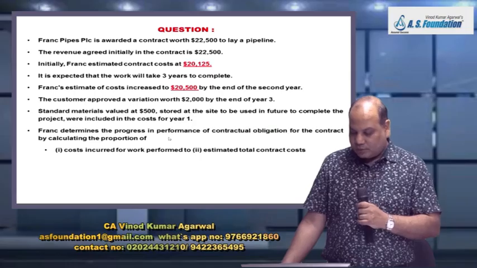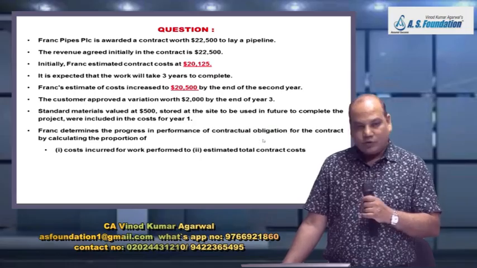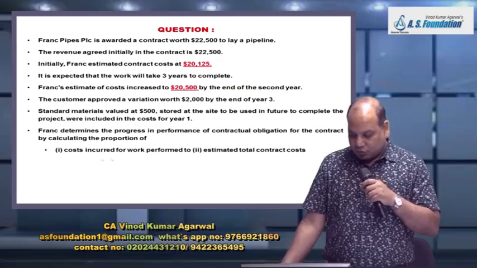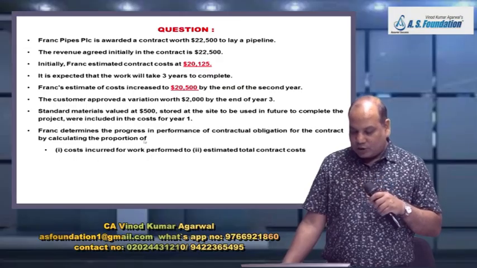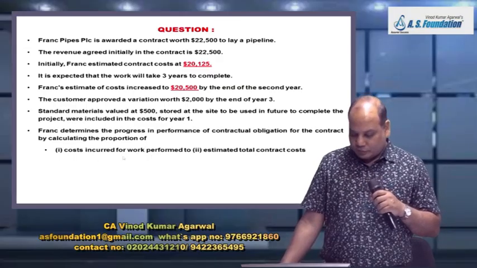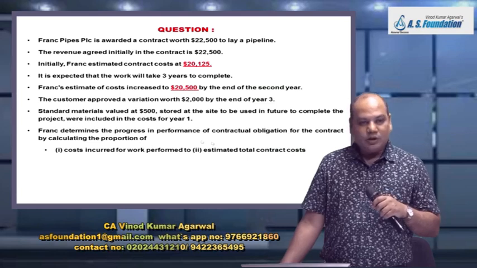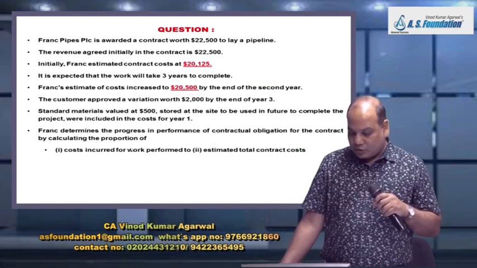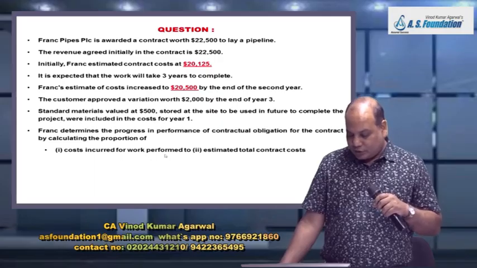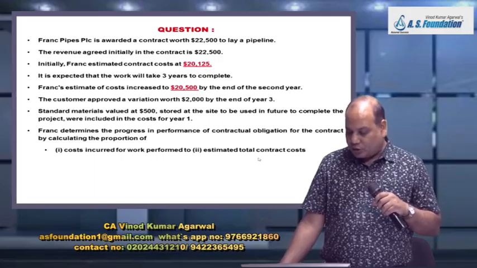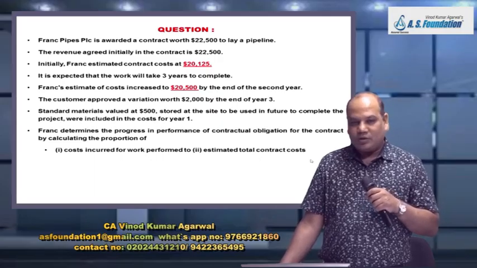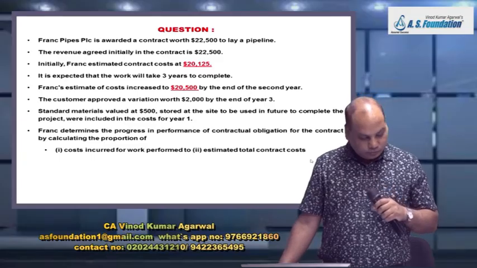Frank determines the performance of contractual obligation for the contract by calculating the proportion of, what is the formula for calculating the percentage of completion? Cost incurred for work performed upon estimated total contract cost.